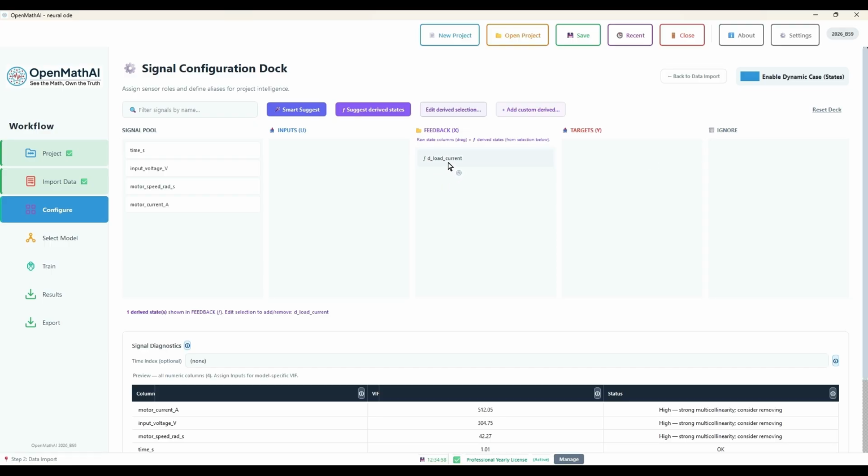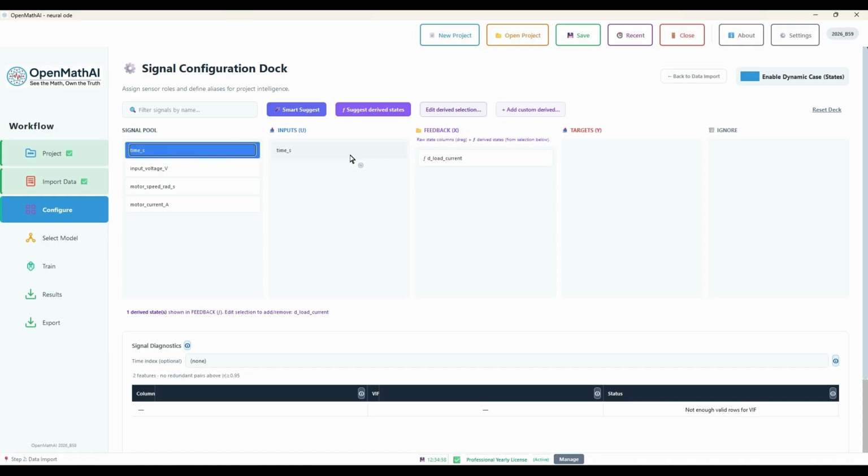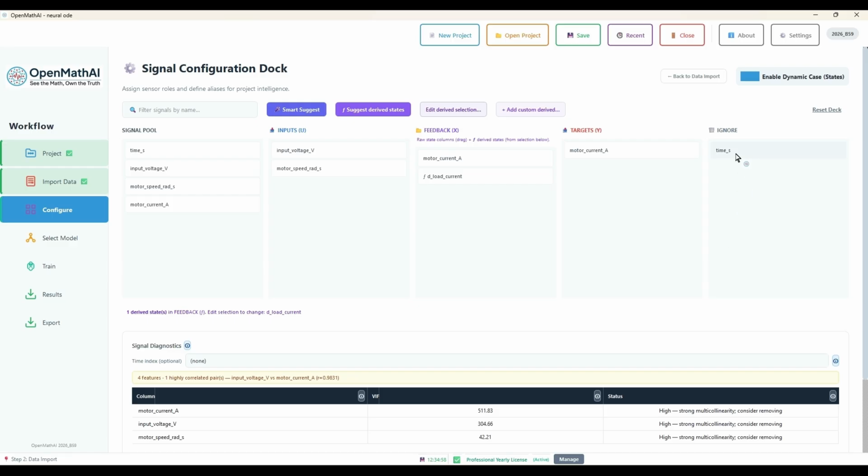OpenMathAI can also create derived states from the sequential data. These derived states may include lag values and derivative values. These derived states are used in the feedback section to help the model understand how the DC motor changes from one time step to the next. Select the input and output columns manually or use Smart Suggest for automatic recommendations.